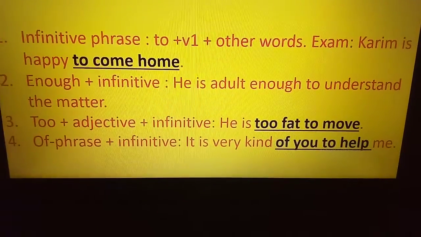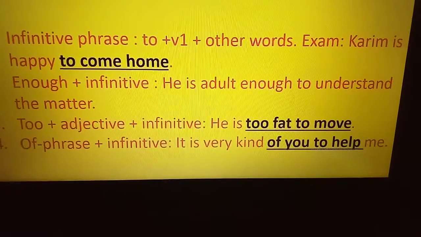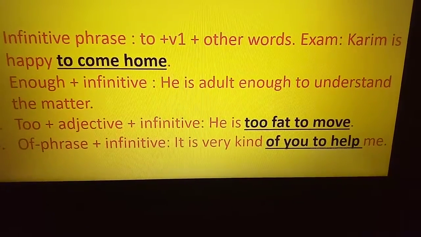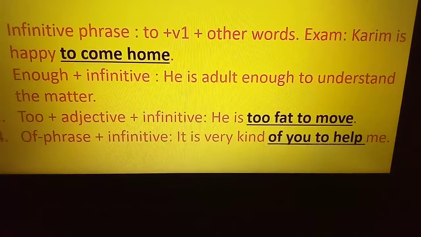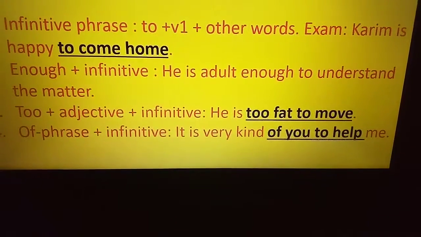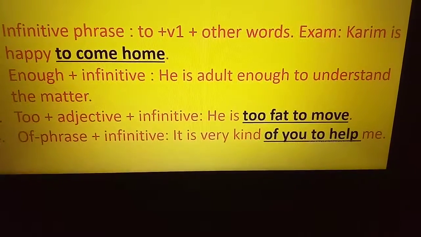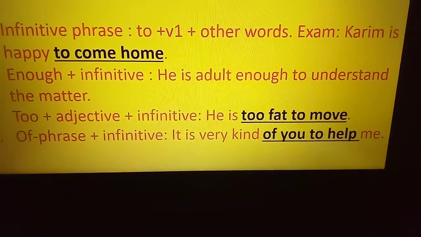Enough plus infinitive. He is adult enough to understand. To understand is infinitive, and enough is enough here. Too plus adjective plus infinitive. He is too fat to move. Here too is according to the rule, and fat is adjective, and infinitive is to plus move.